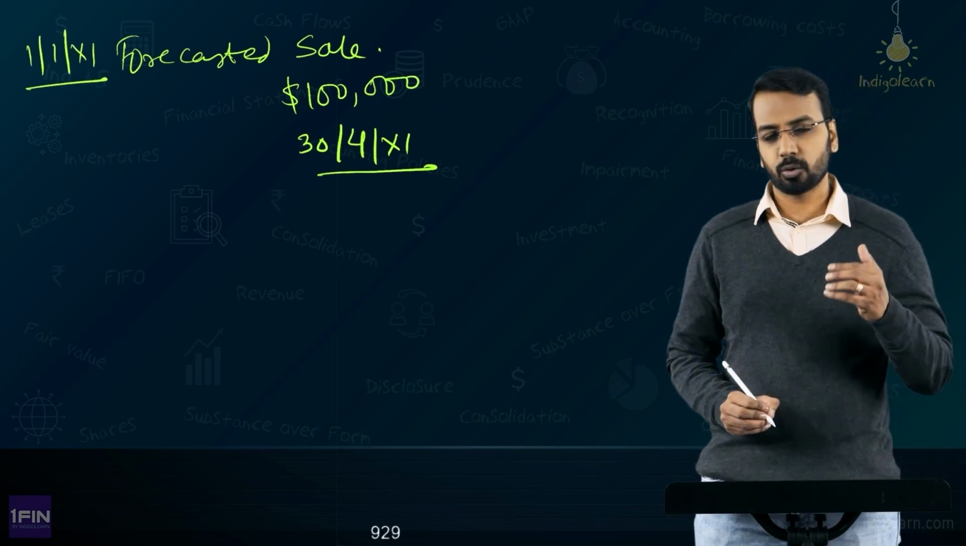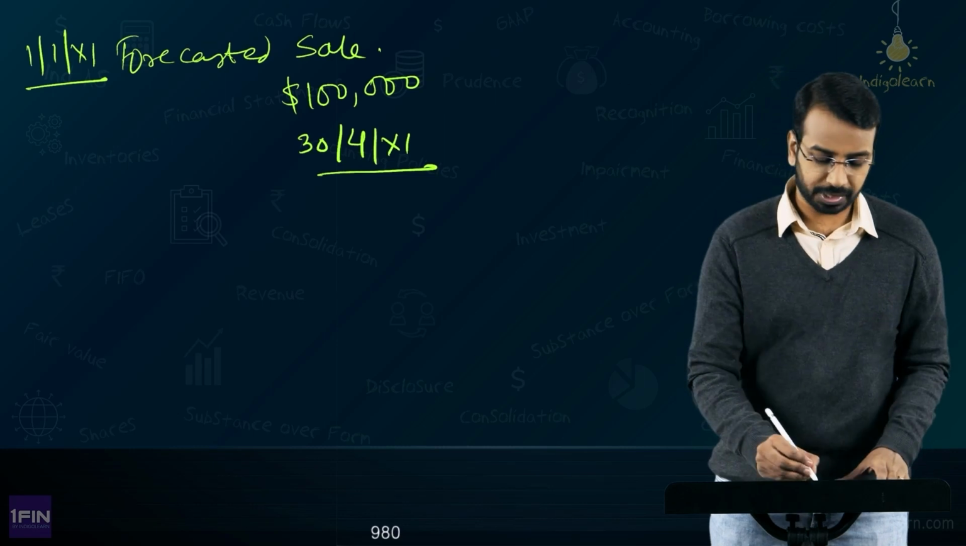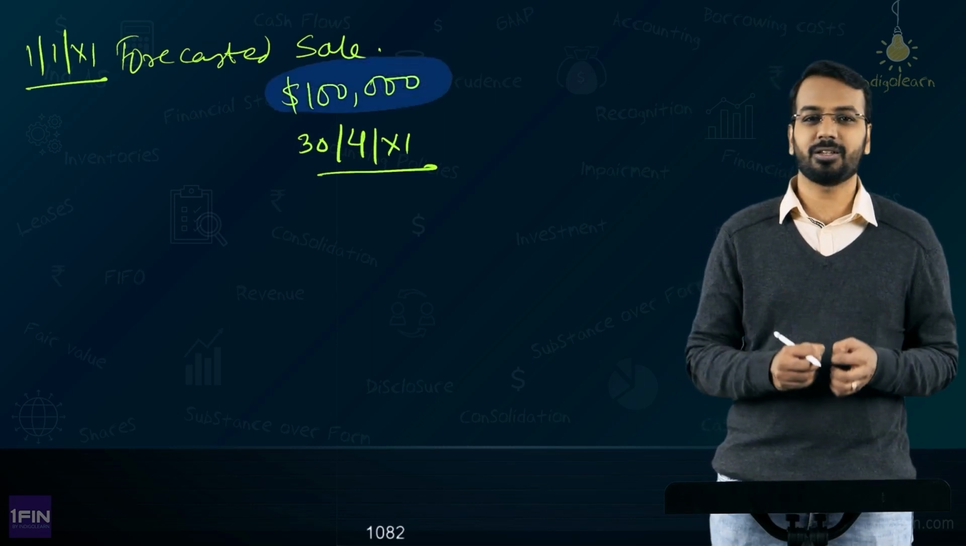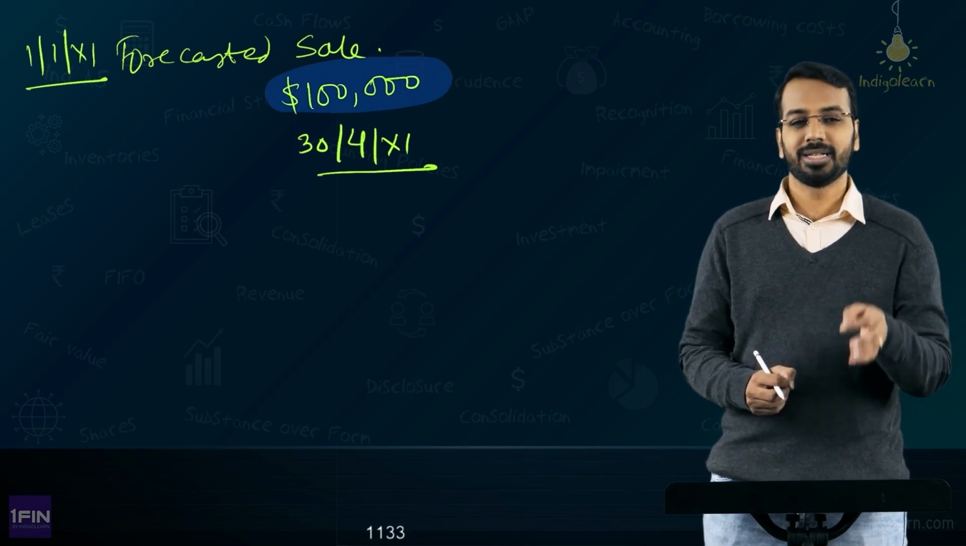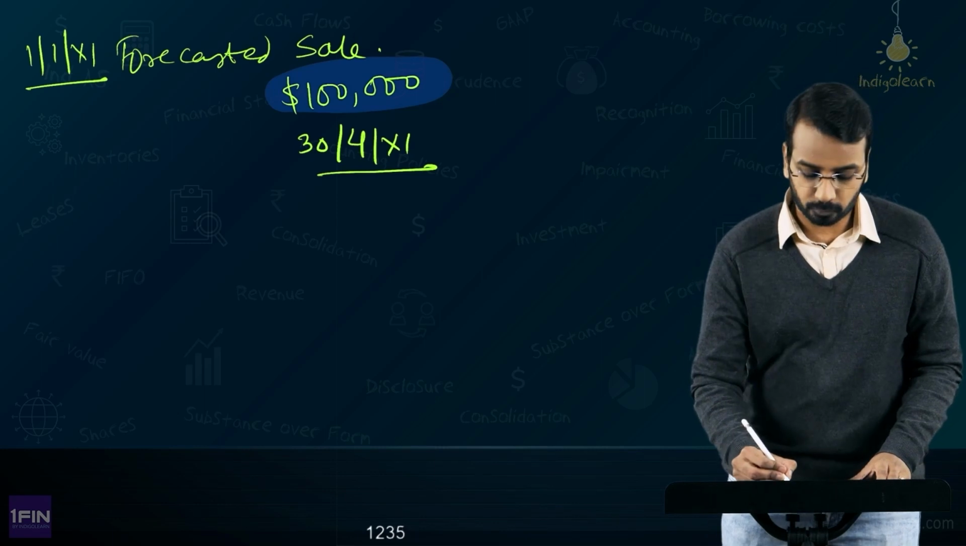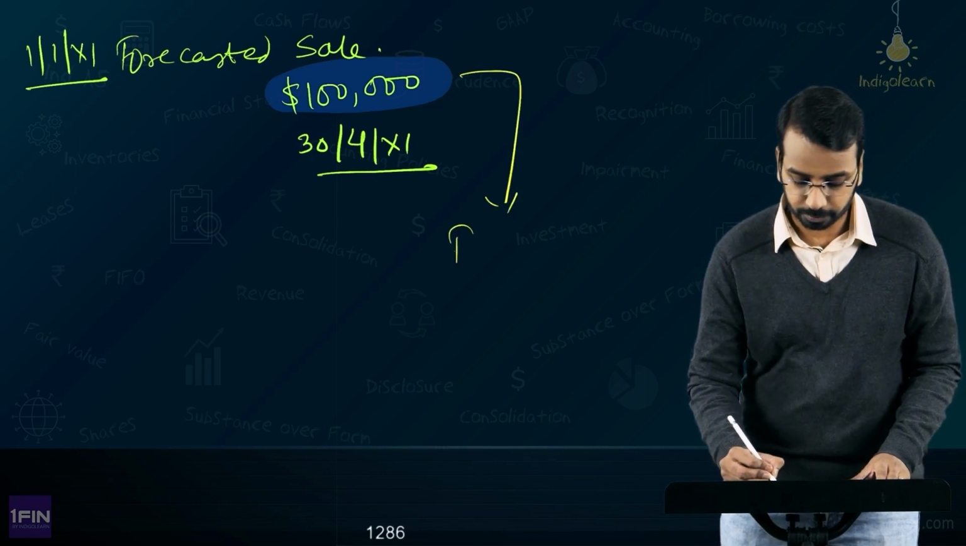Now, when you have forecasted a sale, what are you expecting? You are expecting that you will receive this $100,000. Now, when you receive this $100,000 and you want to ensure that there is no risk associated with conversion, what do you do? You enter into a forward contract.